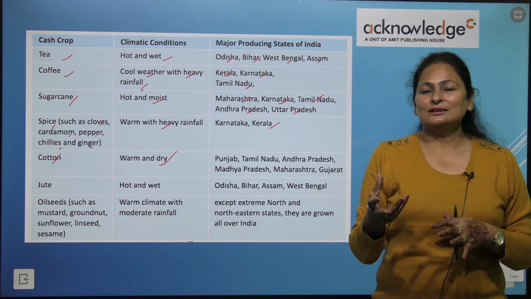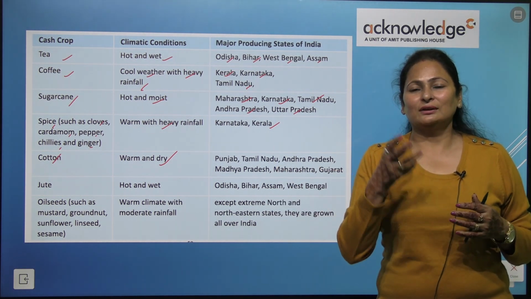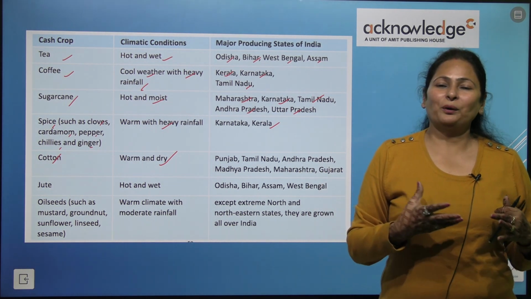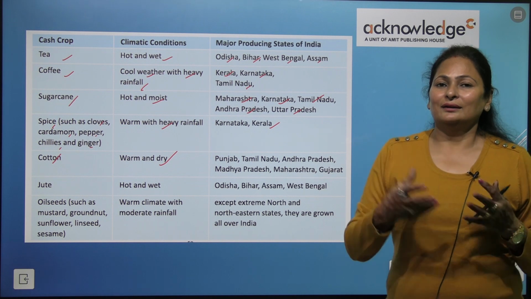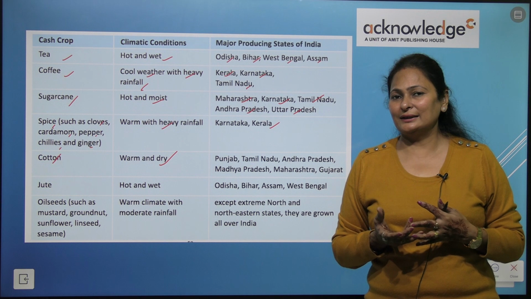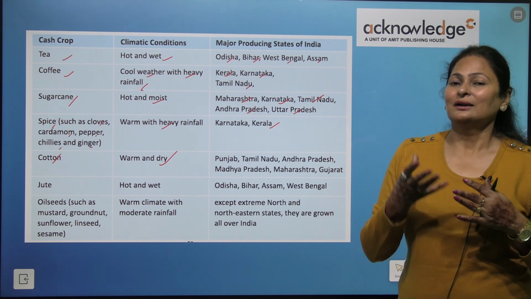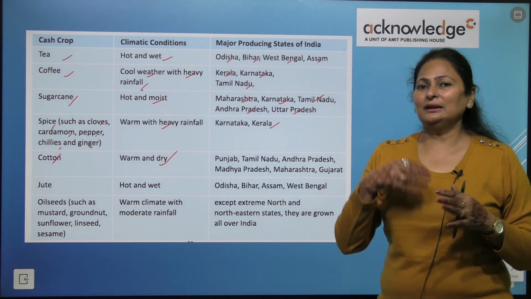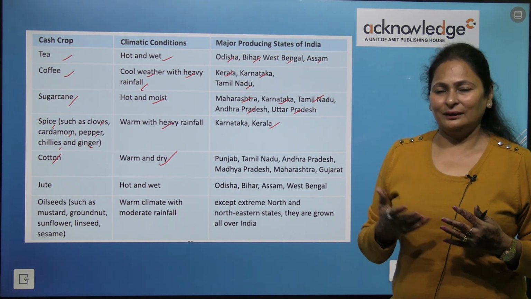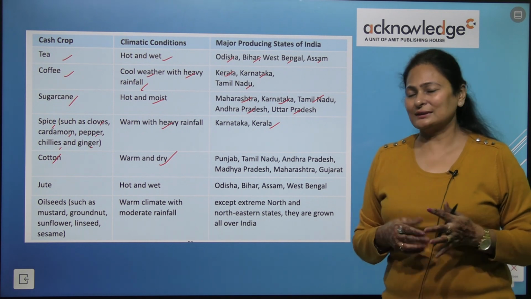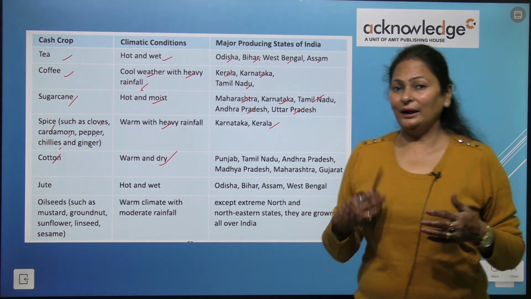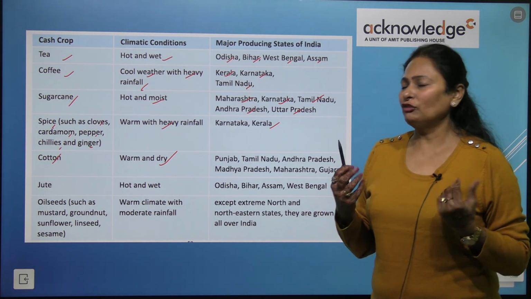We need to send this cotton to the industry, and with this cotton the thread is made, and with this thread the cloth is woven in the industry. With this cloth, clothes like suits, kurtas, frocks and skirts are made. So again cotton is an example of cash crop.